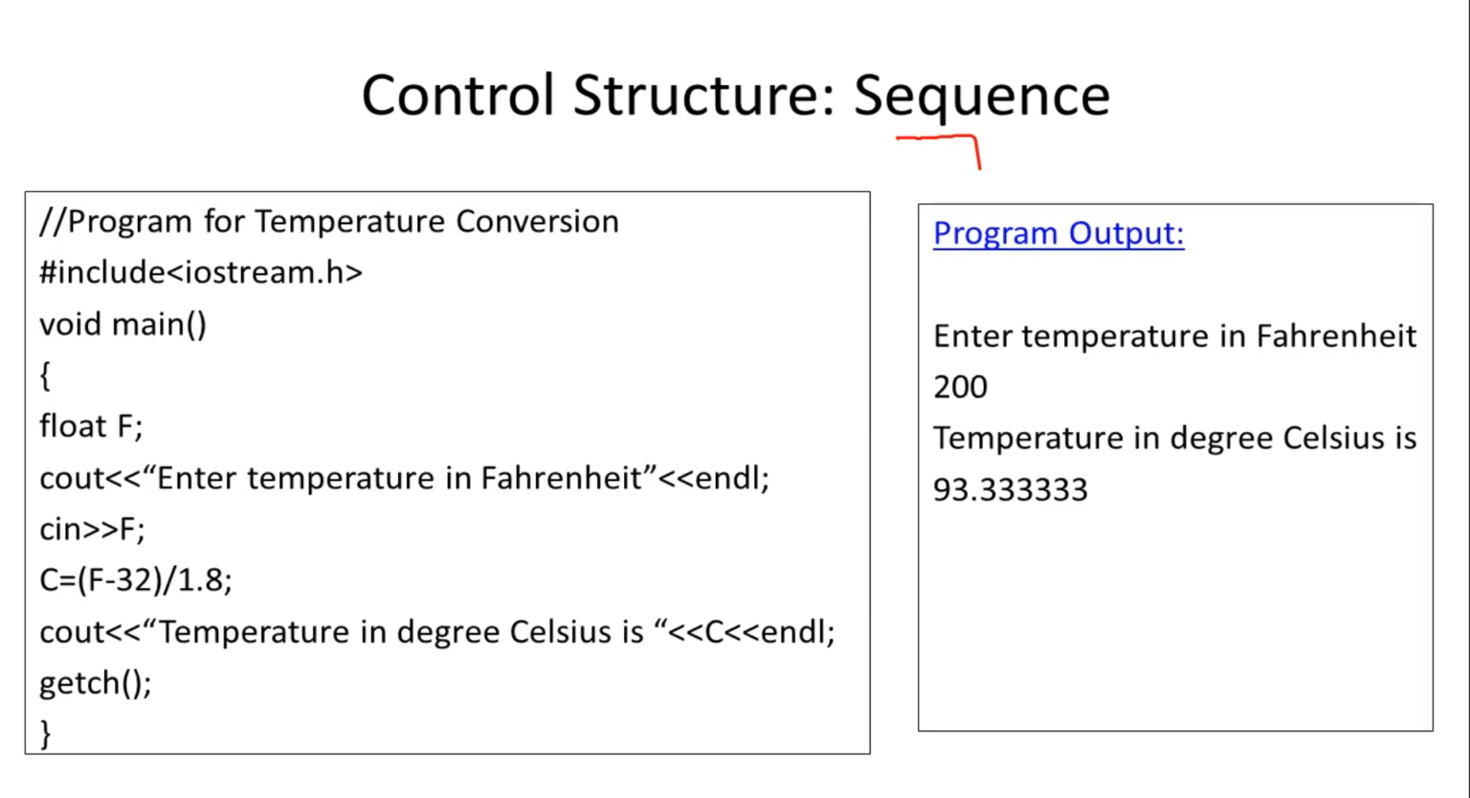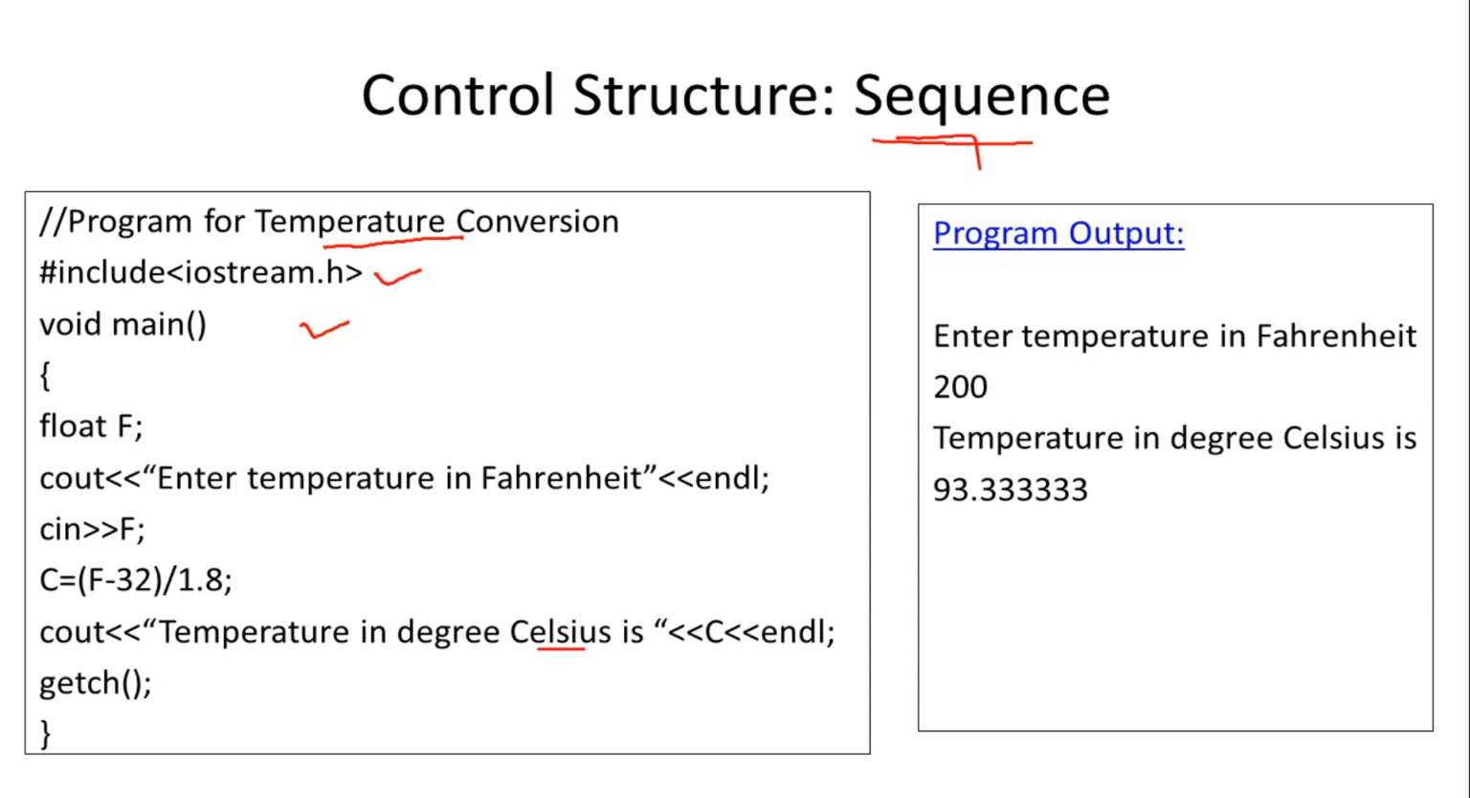So the first control structure is sequence. We have seen that the sequence control structure is used when instructions in the program are executed one after the other. There is no change in the flow of the program. So here one program is given where the sequence control structure is used. First the inclusion of the header file, then the main function. This program is for temperature conversion. Here temperature in Fahrenheit will be the input value and the program converts that temperature into degrees Celsius.